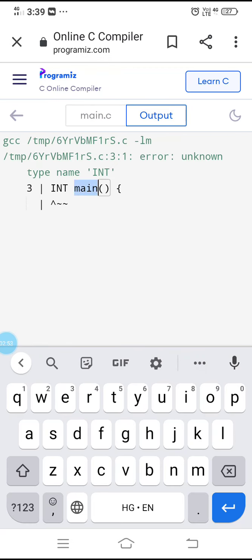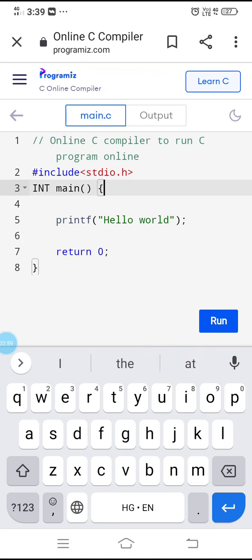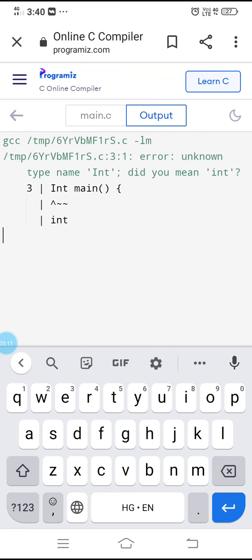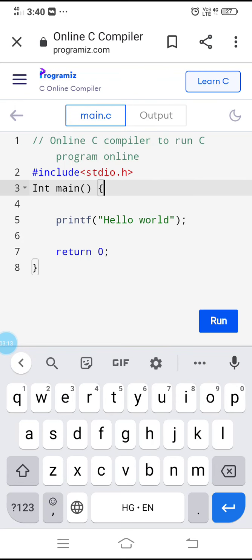You are getting an error here: unknown name int. So everything must be in small letters. If you even change the first letter of this keyword int, you will get the same error. So it concludes that every letter should be in small case only.